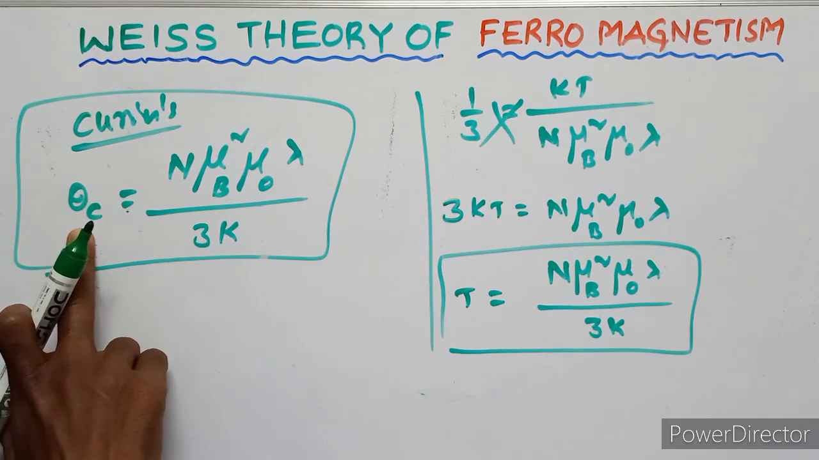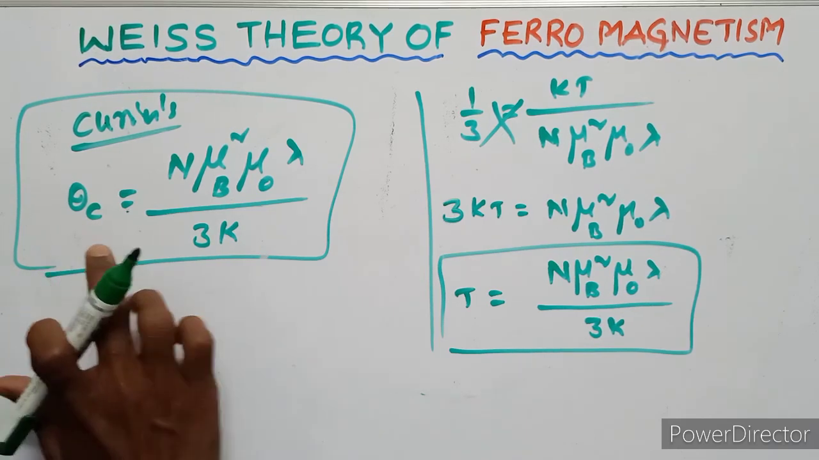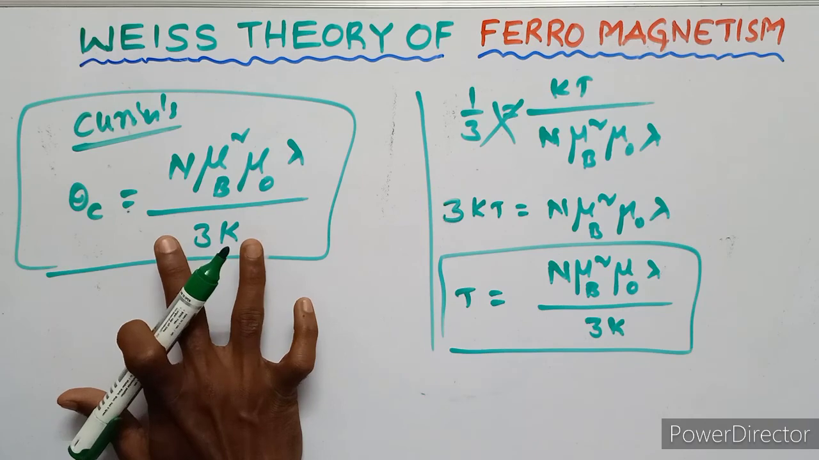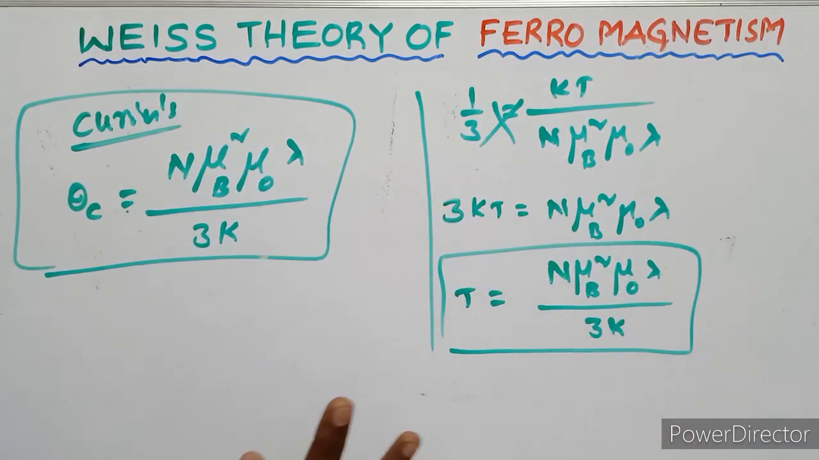But if the temperature is above Curie's temperature, the ferromagnetic becomes paramagnetic. Totally this is the concept of Weiss theory of ferromagnetism. It's a very important topic.